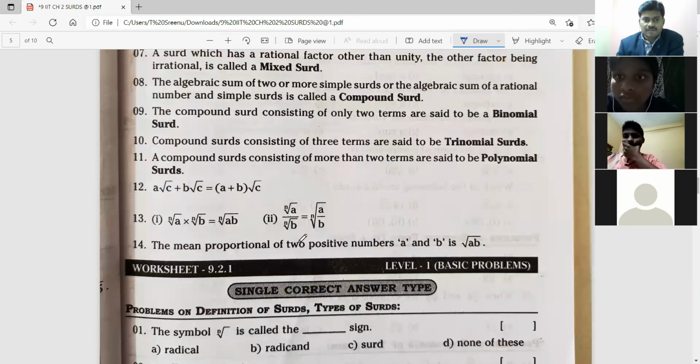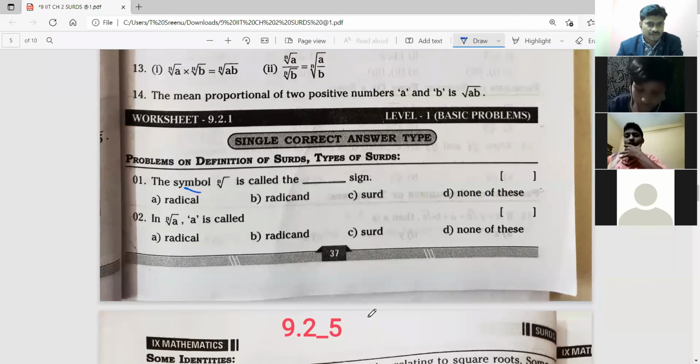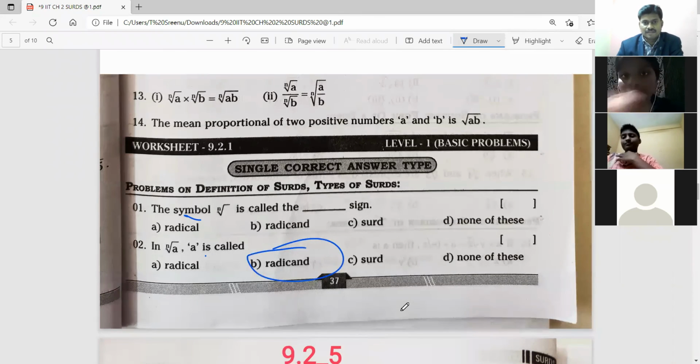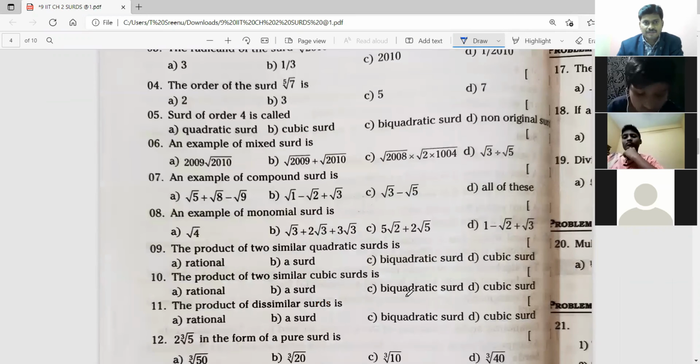See now, in the beginning only I said, what is radical, radicand? The nth root is called? Can anyone say? Radical sign. Radical sign, radical, both are correct. Next one: A is called radicand. Very good. Option B, radicand, sir. Okay, so we are starting the objective questions, and tomorrow we shall continue some more. More 2 minutes time is there.